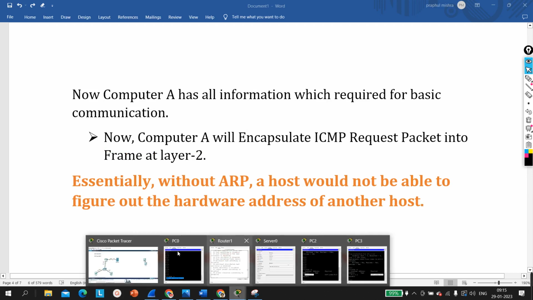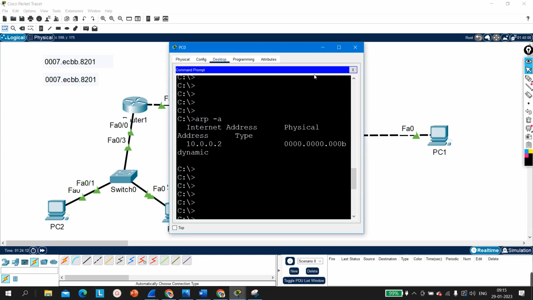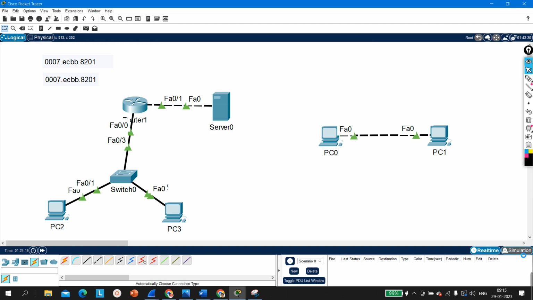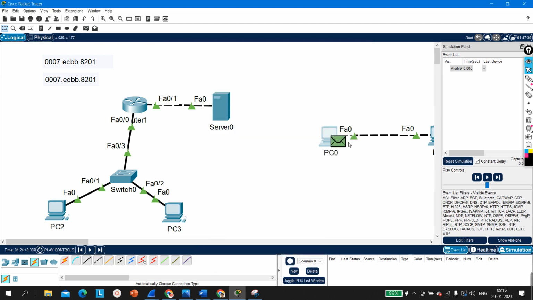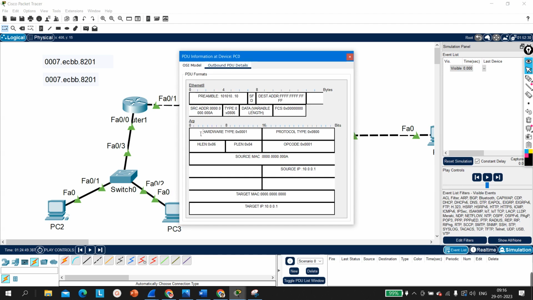You can perform the practical in Packet Tracer by yourself. First of all, if you want to check gratuitous ARP, let me remove the IP address from this PC and let me show you how this machine will generate gratuitous ARP. Okay, let me open simulation mode, and here I am going to assign IP 10.0.0.1 now. Okay, so you can see this packet, this is your gratuitous ARP. First the machine will check whether this IP address is unique or not, right? And here you can see the information. This is a gratuitous ARP packet and this is the Ethernet 2 header.